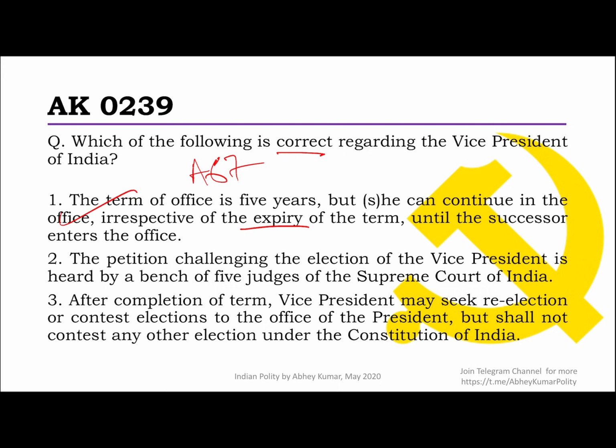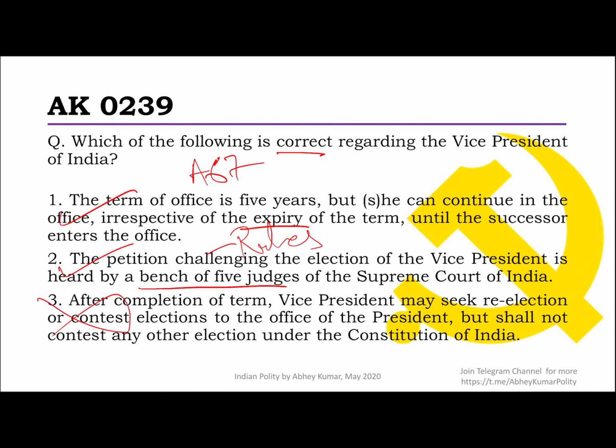And the second says the petition challenging the election of the Vice President is heard by a bench of 5 judges of the Supreme Court of India. Absolutely correct. I know that you may not have known this, and that's the purpose of this quiz also, to somewhere keep telling you some basic, small ideas and thoughts. Not that it's an extraordinary thing. This is actually in the rules of the court. It has been specified that all such cases will also be taken by 5 judges. Not to really mention it, but even the president's election petition that challenges that is also taken up by 5 judges.